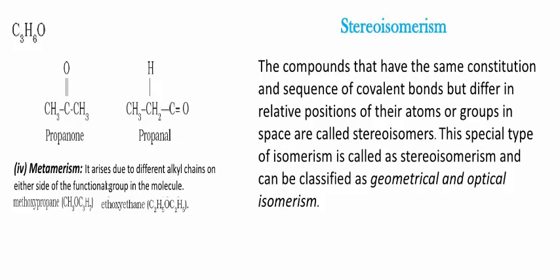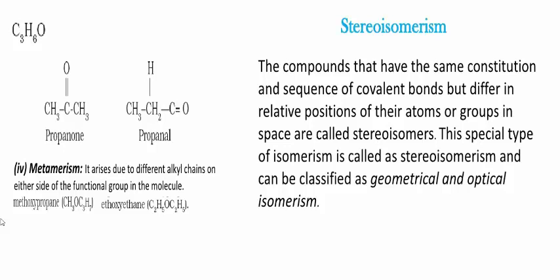Next, another type, metamerism. What is metamerism? Compounds having the same molecular formula but a change in the alkyl groups present on either side of the functional group. When you observe the structures of pentan-3-one and pentan-2-one, there is a difference in the alkyl groups on the functional group.